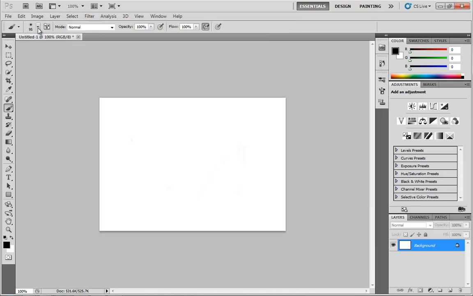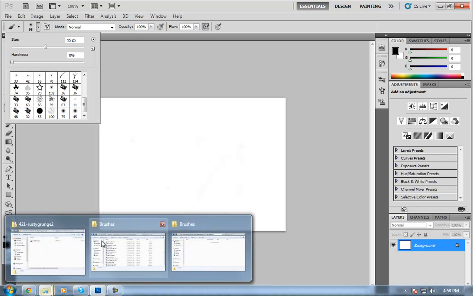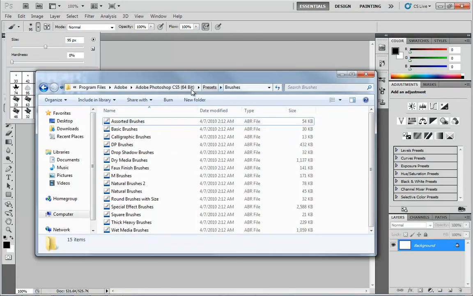Now, if I come back over here to this list, like so, you'll see that exact same array of brushes reflected here. If you want your newly downloaded brushes to appear inside this list, then this is where you're going to want to put these. You'll put them here inside of this. Now, this is the installation folder, and there are some folks who just abhor changing the files that are actually included in the installation folder with their software.